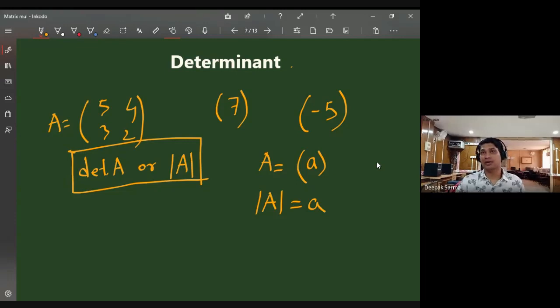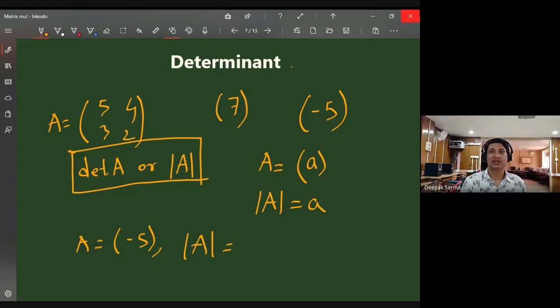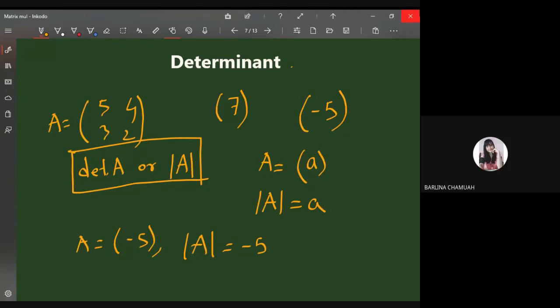Got it? If you have a one by one matrix, then the determinant of that particular matrix is simply the entry of the matrix because it has only one entry. Is it clear? So if I have to find the determinant of this matrix, suppose A equals minus 5, then what is the determinant? It is simply minus 5, not 5. Simply the entry of the matrix is known as the determinant if the matrix is of one by one order. Is it clear? Yes, sir.